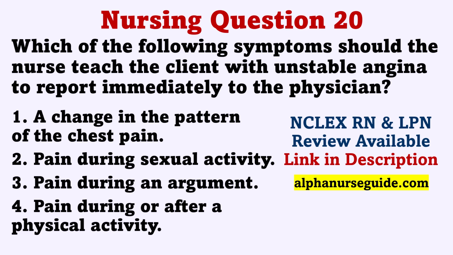The correct answer is 1. A change in the pattern of the chest pain. Rationale. The client should report a change in the pattern of chest pain. It may indicate increasing severity of coronary artery disease. Pain occurring during stress or sexual activity would not be unexpected, and the client may be instructed to take nitroglycerin to prevent this pain. Pain during or after an activity, such as lawn mowing, also would not be unexpected. The client may be instructed to take nitroglycerin to prevent this pain or may be restricted from doing such activities.